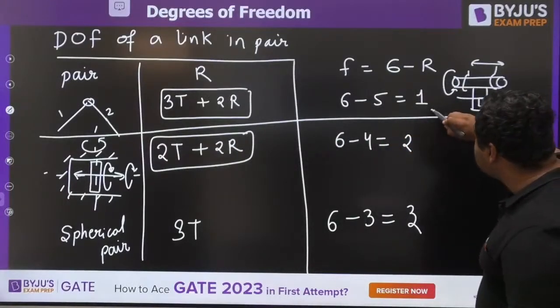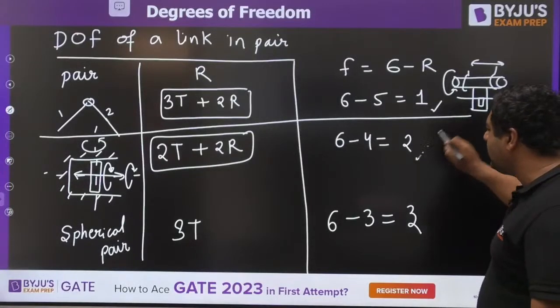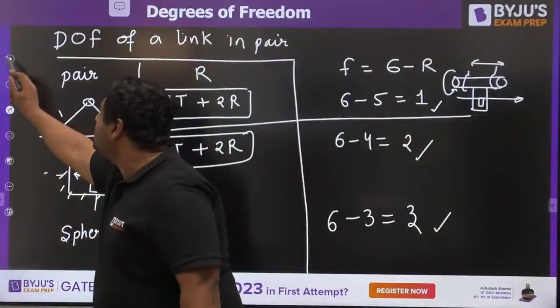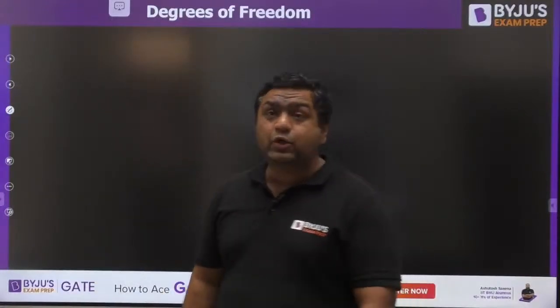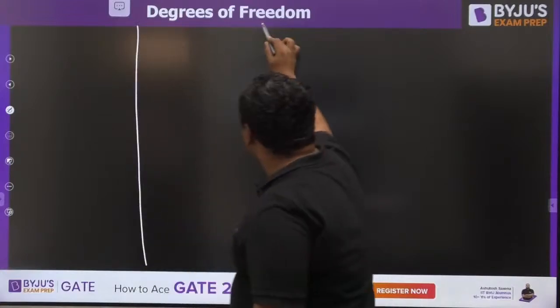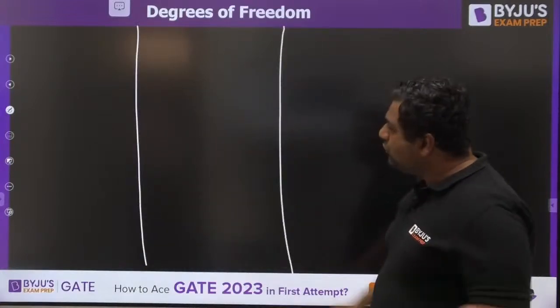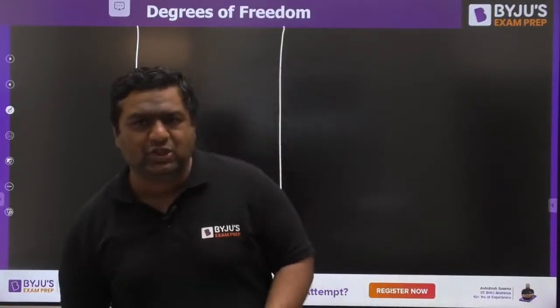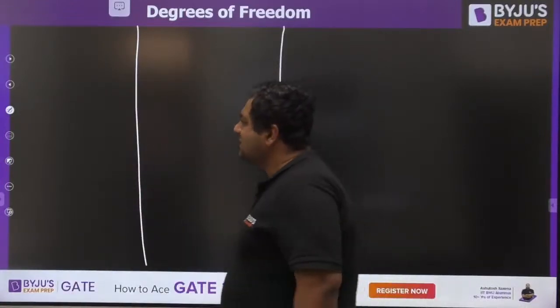So there are some cases of degree of freedom 1, some cases of degree of freedom 2, some cases of degree of freedom 3. So we can have 1 to 6 all the cases. Now I am going to show you other 3 cases, guys, and then we would be entering into the Kutzbach equation and all. Because from this table many times questions have been there in the GATE examination. So we are doing all this exercise.